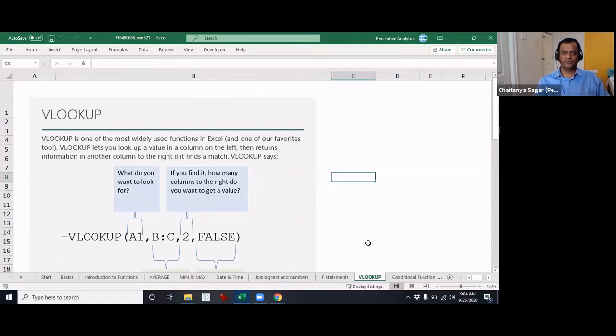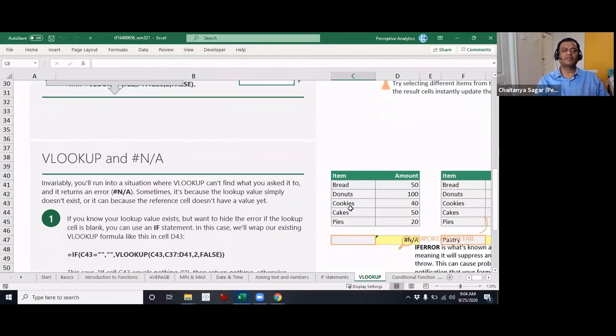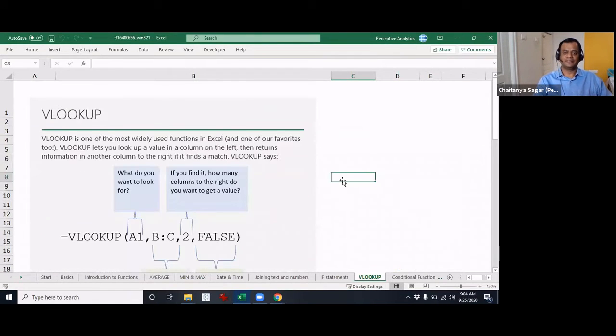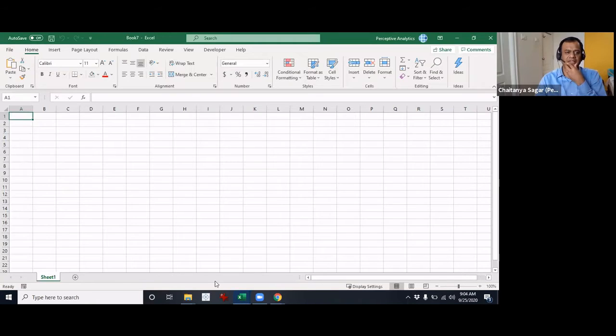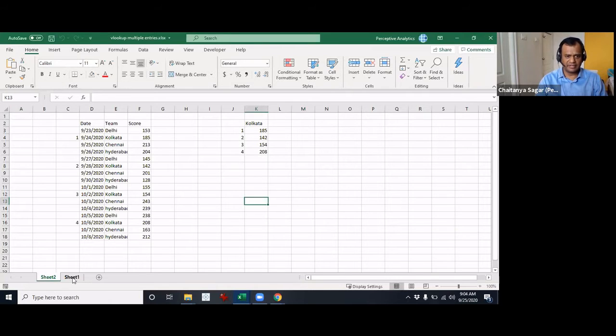So what we'll do now is take one more example, and then we will understand this a little further. The example we have is something like this. Let me just see if I am able to pull up the same Excel file so that I don't have to type everything in. I think I have that ready right here. Let me just open it up. So this is the file that I used the other day.